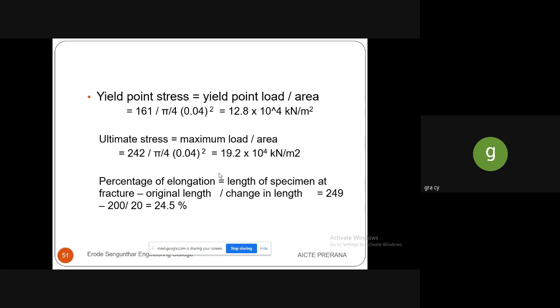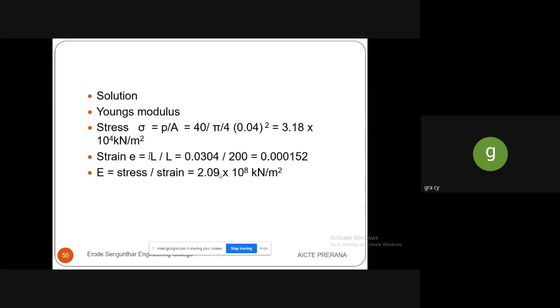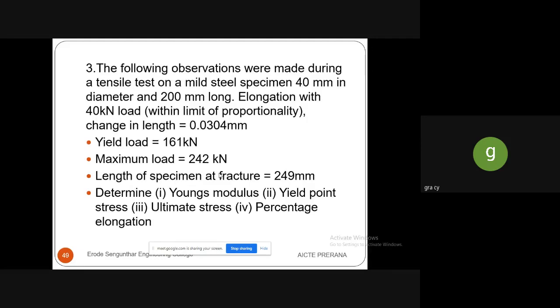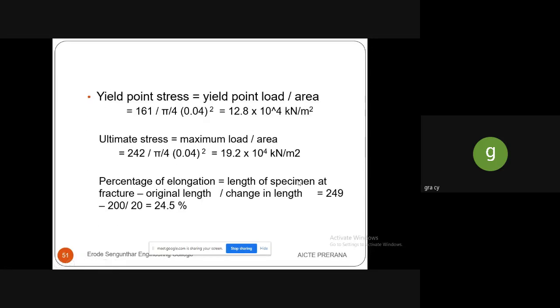For percentage of elongation, the formula is the length of the specimen at fracture minus the original length, that is the change in length. In the problem itself, the length of the specimen at fracture is given as 249 mm. So 249 minus original length 200 gives the change in length, 49.